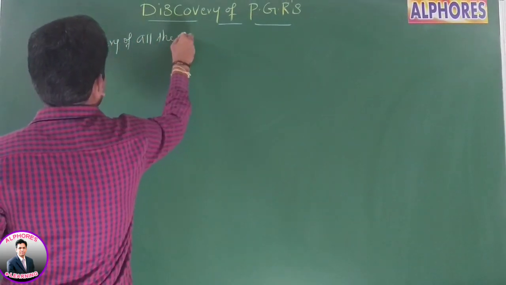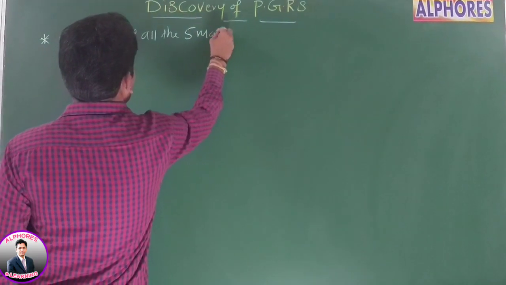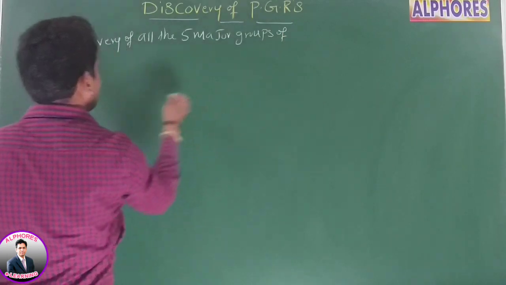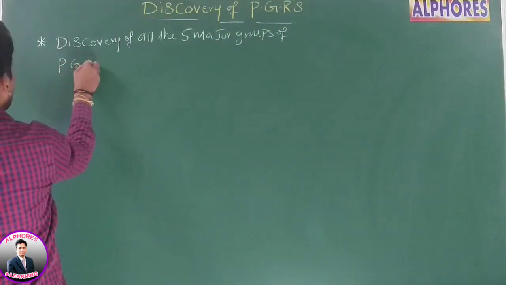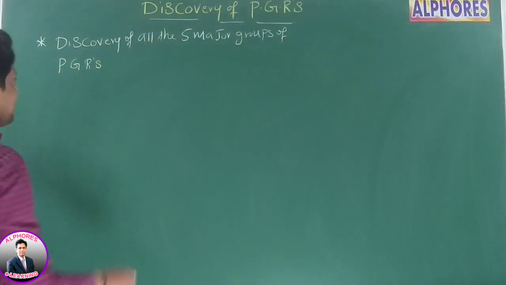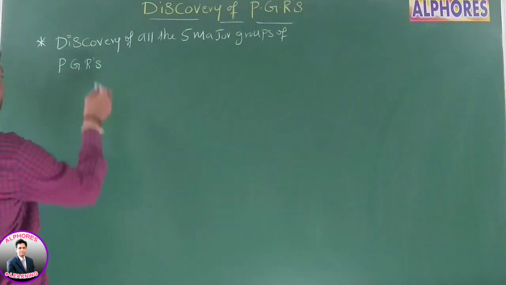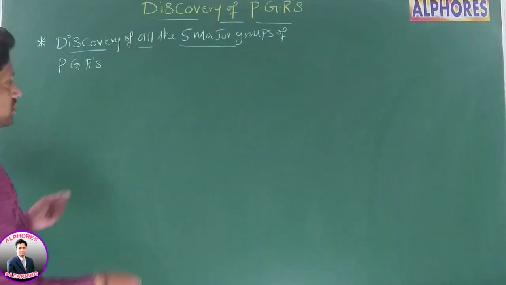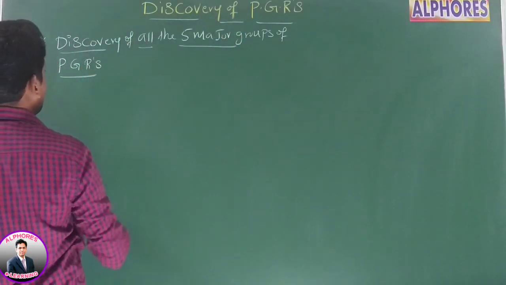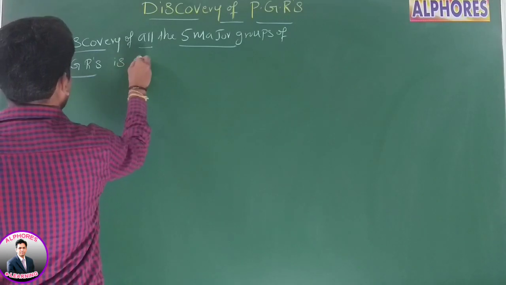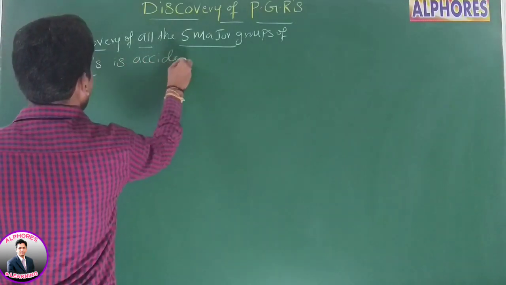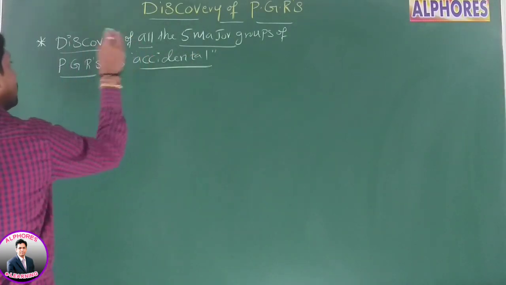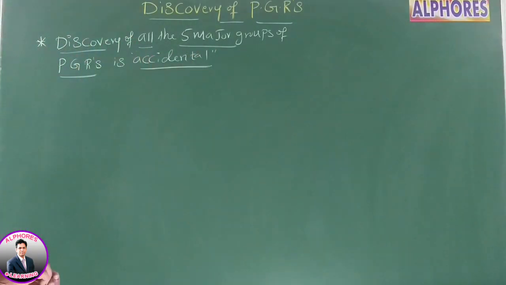Discovery of all 5 major groups of plant growth regulators. What's that? Discovery of all 5 major groups of plant growth regulators is accidental. Is it okay? Right?